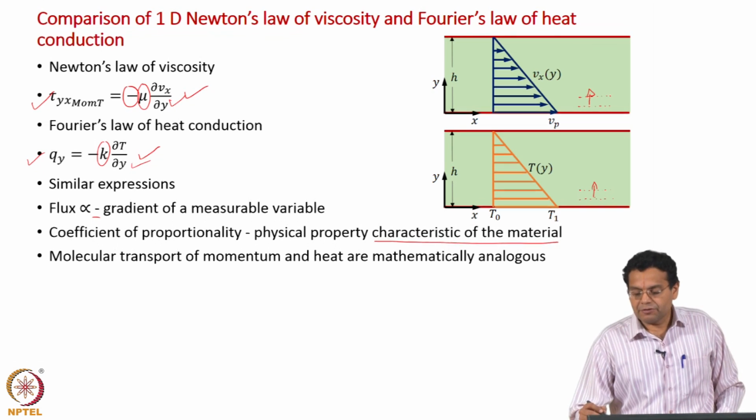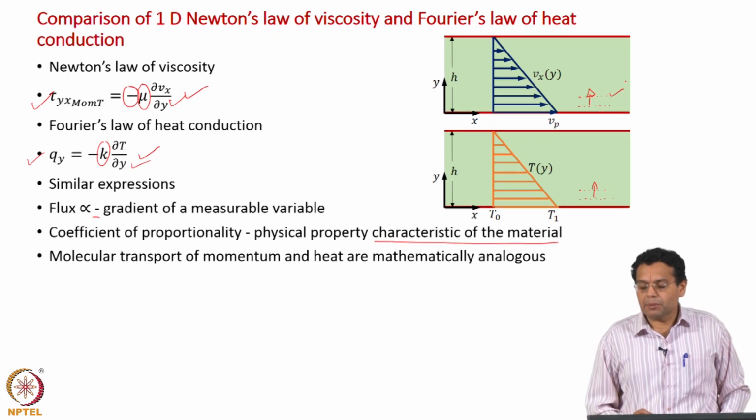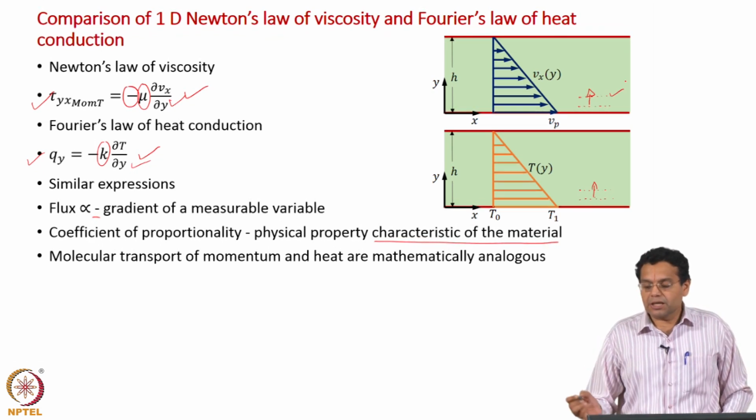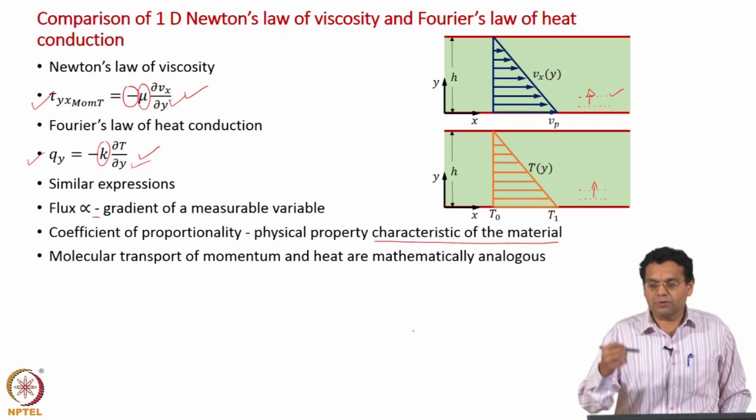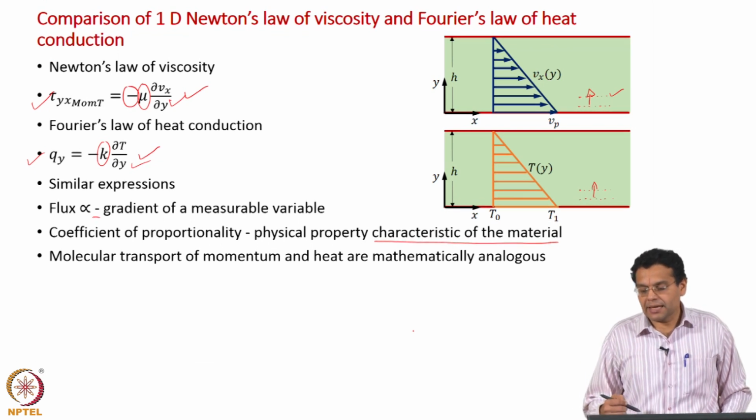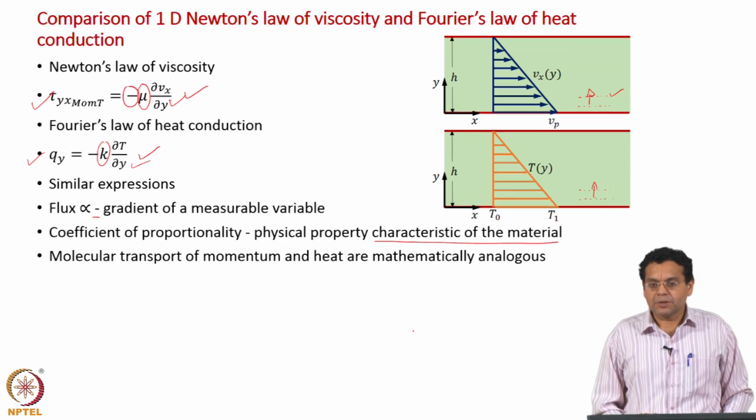So, in the first case x molecular momentum flux gets transported in the y direction from a region of high velocity to a region of low velocity. In the second case heat flux gets transported from a region of higher temperature to a region of lower temperature. So, in terms of molecular mechanism also they are analogous.